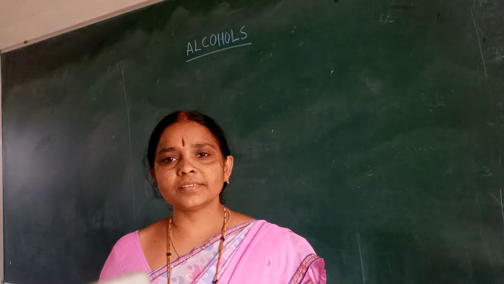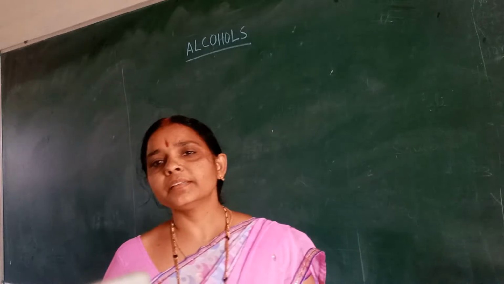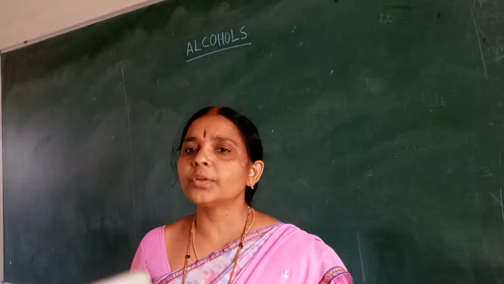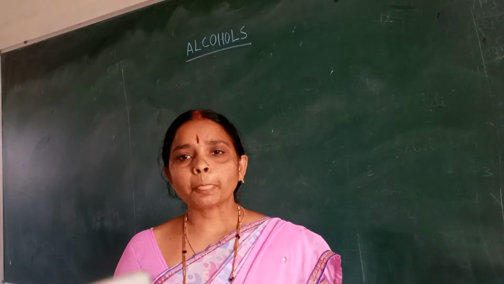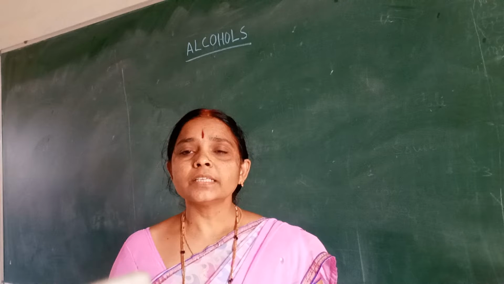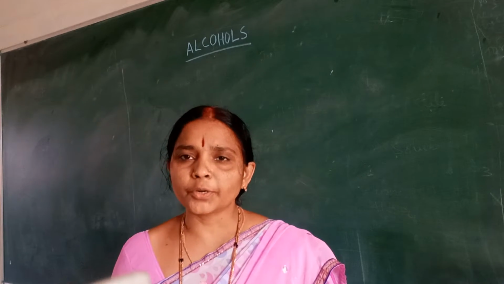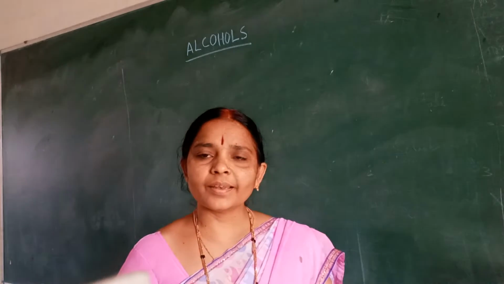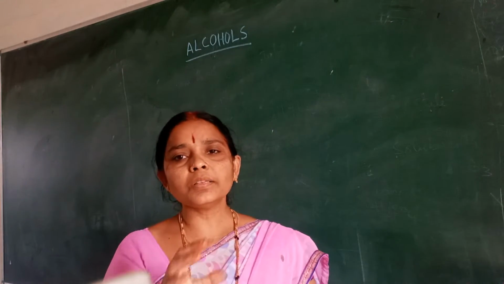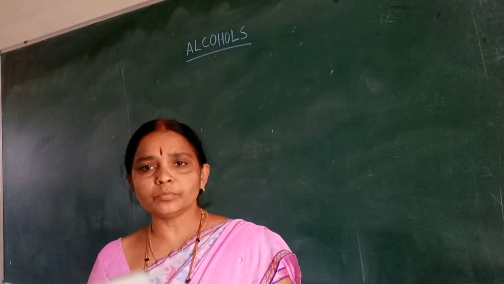Now let's discuss alcohols today. Have you seen drunk people? Their body is not under control. They cannot balance their body, and their speaking is also out of control. So what happens here? They drank alcohol. Alcohols directly affect the nervous system of the human body.